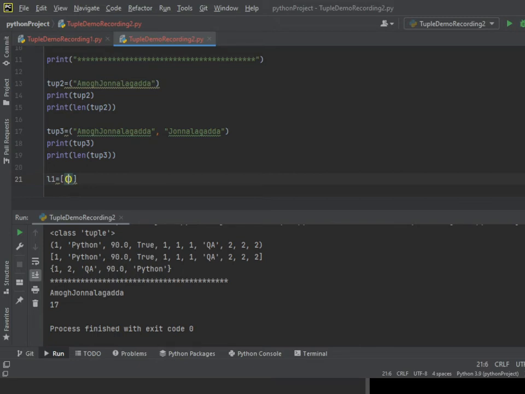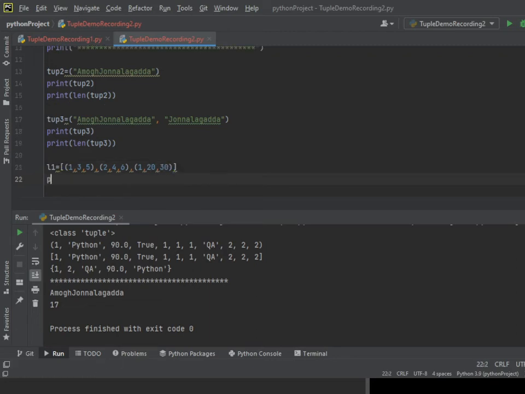Okay, now here I'm giving 1 comma 3 comma 5, and I will create another tuple, 2 comma 4 comma 6, and I'll create one last tuple, 10 comma 20 comma 30. Okay, now I'll give print L1.